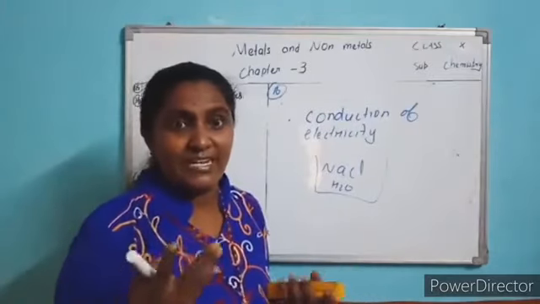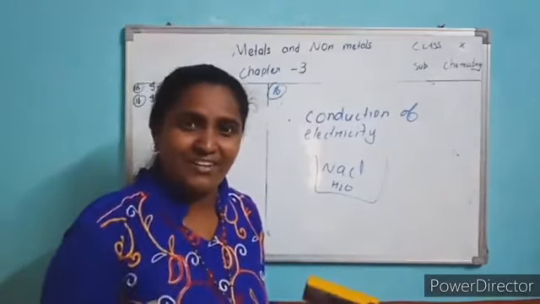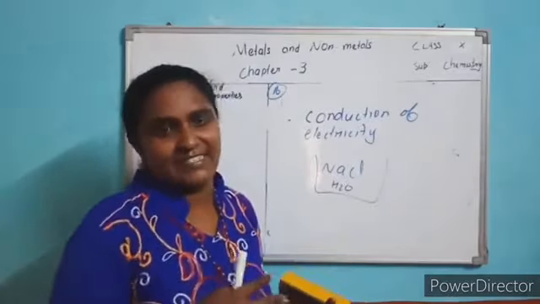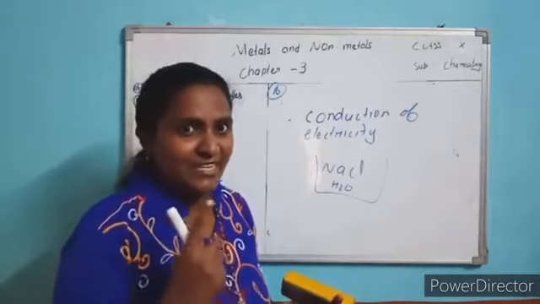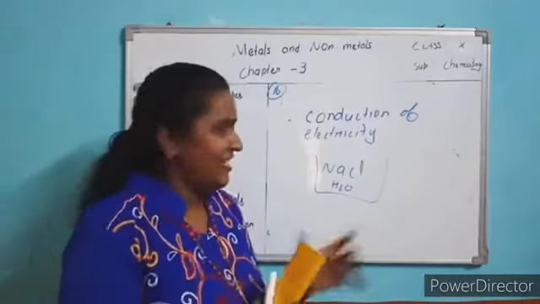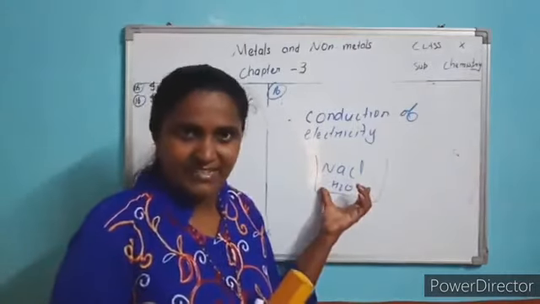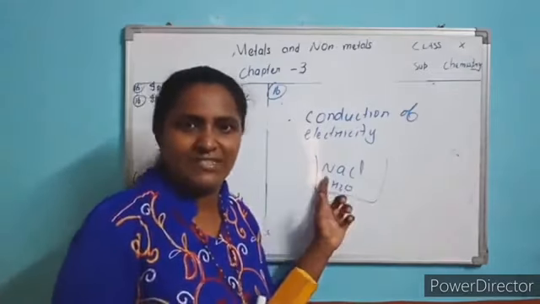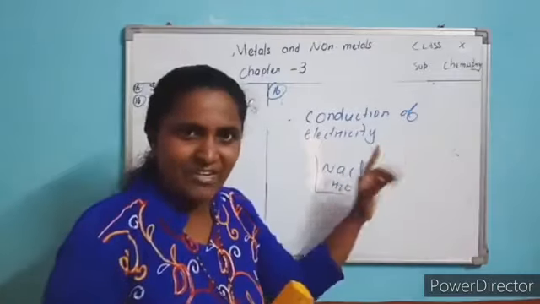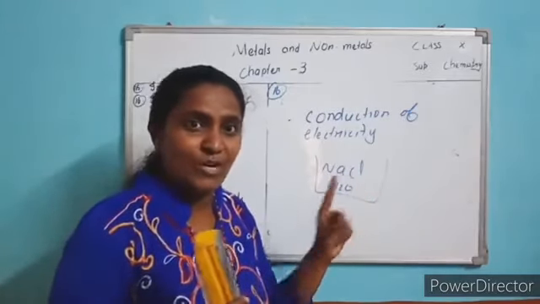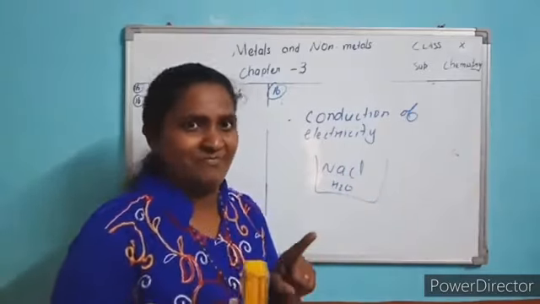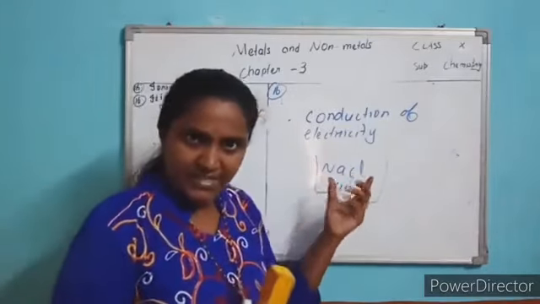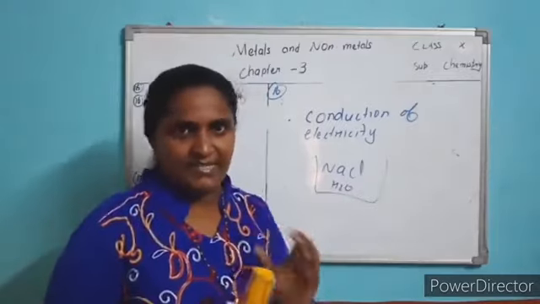So what is the condition for conducting electricity in the solution? They should have ions. If the solution has ions, definitely they conduct electricity. Understood? Plus charge moves to minus charge. We have studied this in electrolysis of water and anodizing of aluminum. There also the same trick is followed. If they have ions, they definitely conduct electricity.